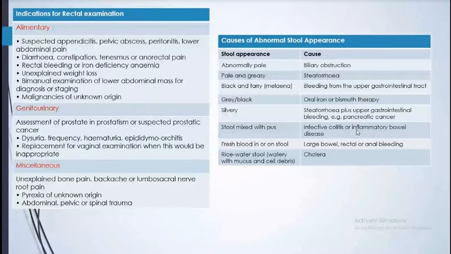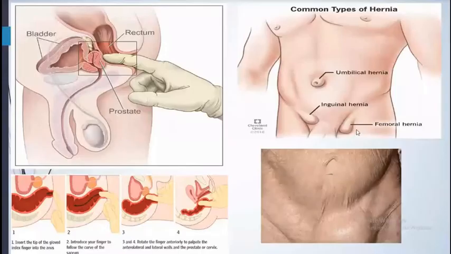We do it in OPD, but we send our patients for colonoscopy. This is the way to do the rectal examination. Here, in the hernial part, we get umbilical hernia, inguinal hernia, femoral hernia, lots of hernias. Sometimes epigastric hernia also, and some patients come with hiatus hernia, which is inside. We cannot see it from outside. We can find it out by endoscopy also.